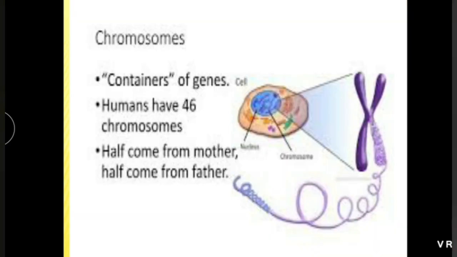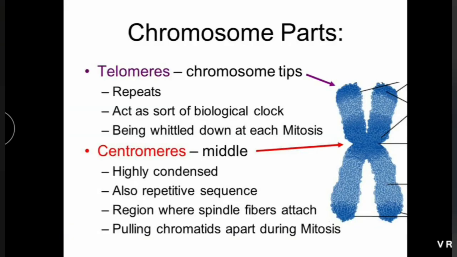Let's see the structure of chromosome. Chromosome is a container of genes, meaning it contains genes. Humans have 46 chromosomes. Half come from the mother and half come from the father. Chromosomal parts. Telomeres. The chromosome tip is called the telomere.